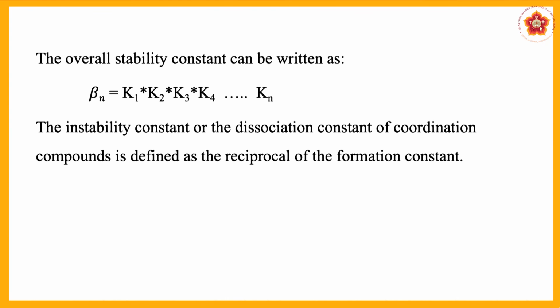Now, the reciprocal of this beta, which is nothing but 1 by beta, can be called the instability constant of the system. While this is called the association constant of the system, the dissociation constant is nothing but the reciprocal of beta, which can also be called the instability constant of this compound.